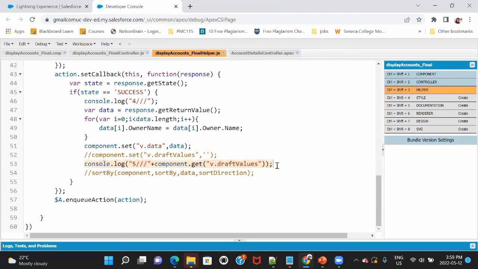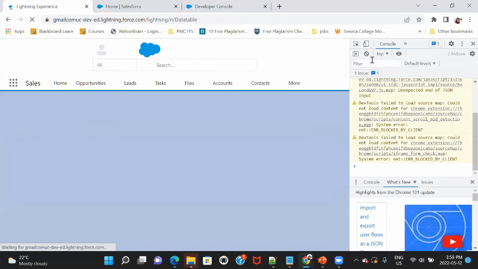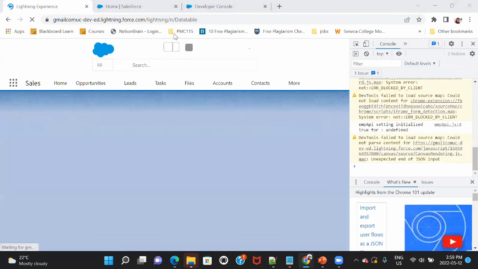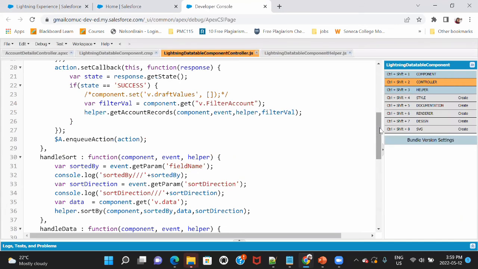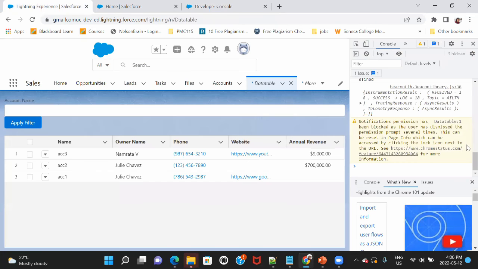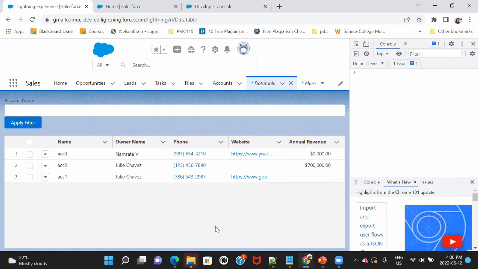So here it is. Even before doing anything, initially, what value we will have in the draft values is something we'll be able to see. So look at the label that I've created here. Get account records is the initial thing which gets called, right? And this will show us the draft values initially. Oh, it's undefined. Okay, right now it's undefined. Okay, no problem.